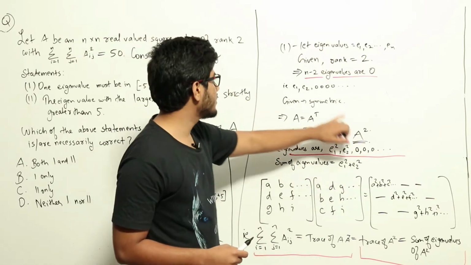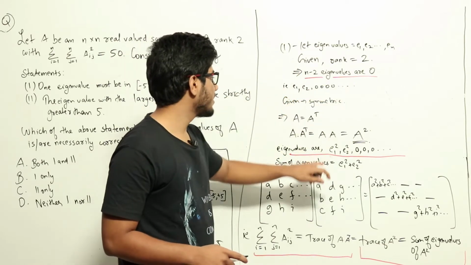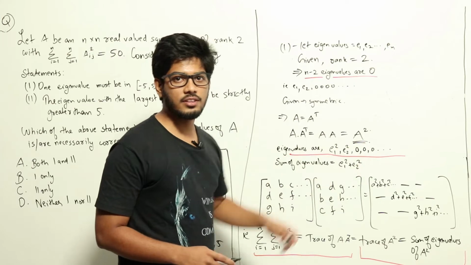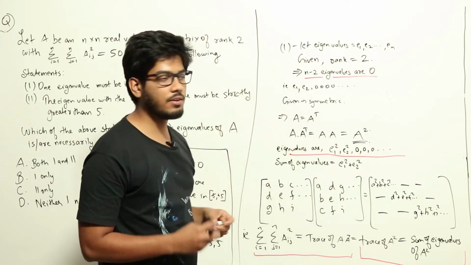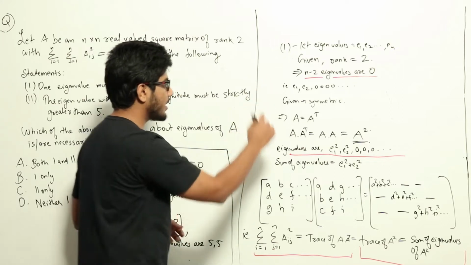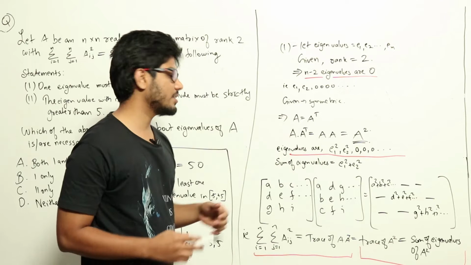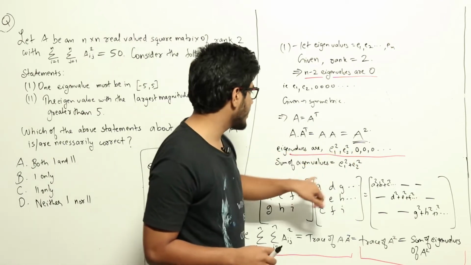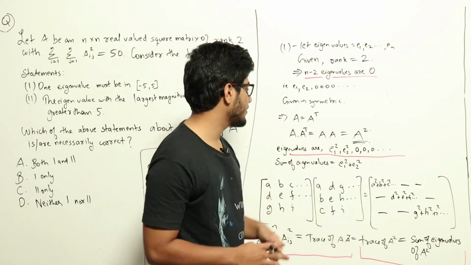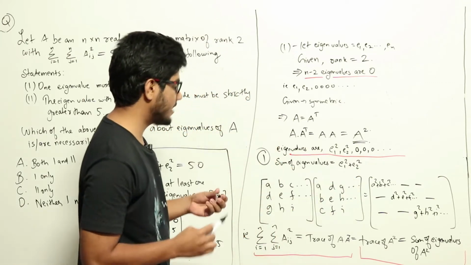How we got this is, for a matrix A, if the eigenvalues are e1, e2, etc., then for the matrix A square, the eigenvalues would be the square of whatever were the eigenvalues of the original matrix A, meaning the eigenvalues would be e1 square, e2 square, etc. up to 0. This also is a theorem which you need to know. Now the sum of the eigenvalues here would be e1 square plus e2 square. Let's name this statement 1. We'll come back to this later.